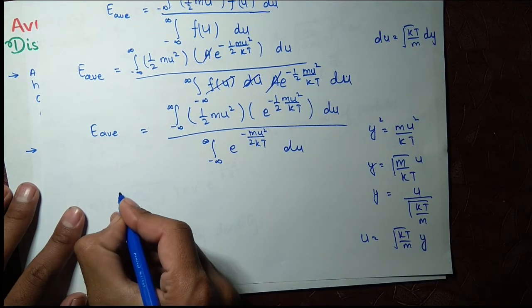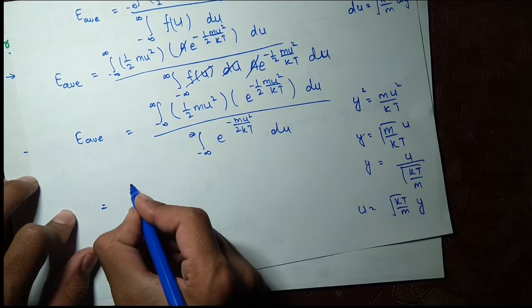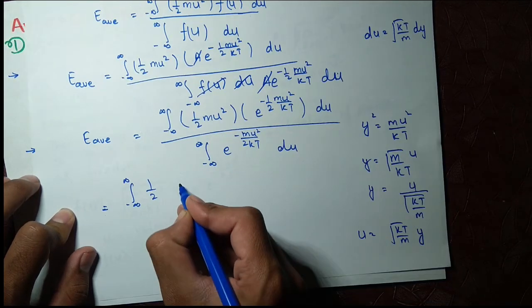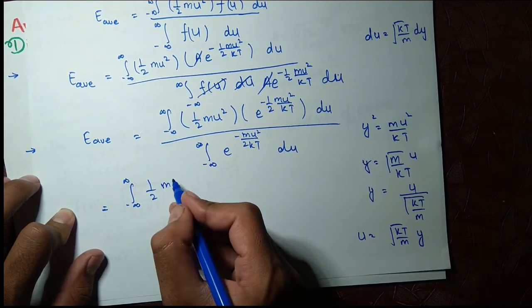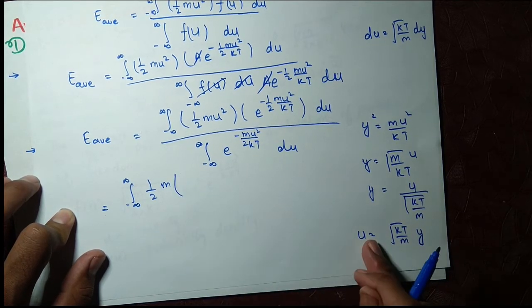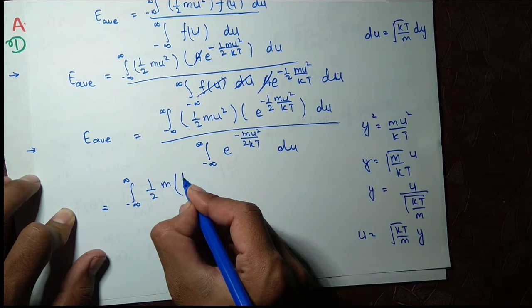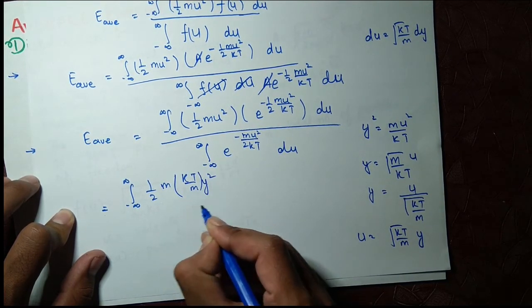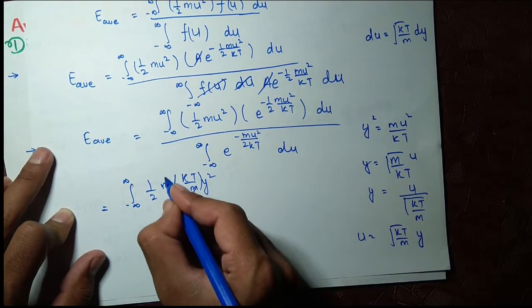So let's proceed with this, integral from minus infinity to positive infinity, I will do this in great hurry. u square will be kT over m y square, m will be cancelled out here.